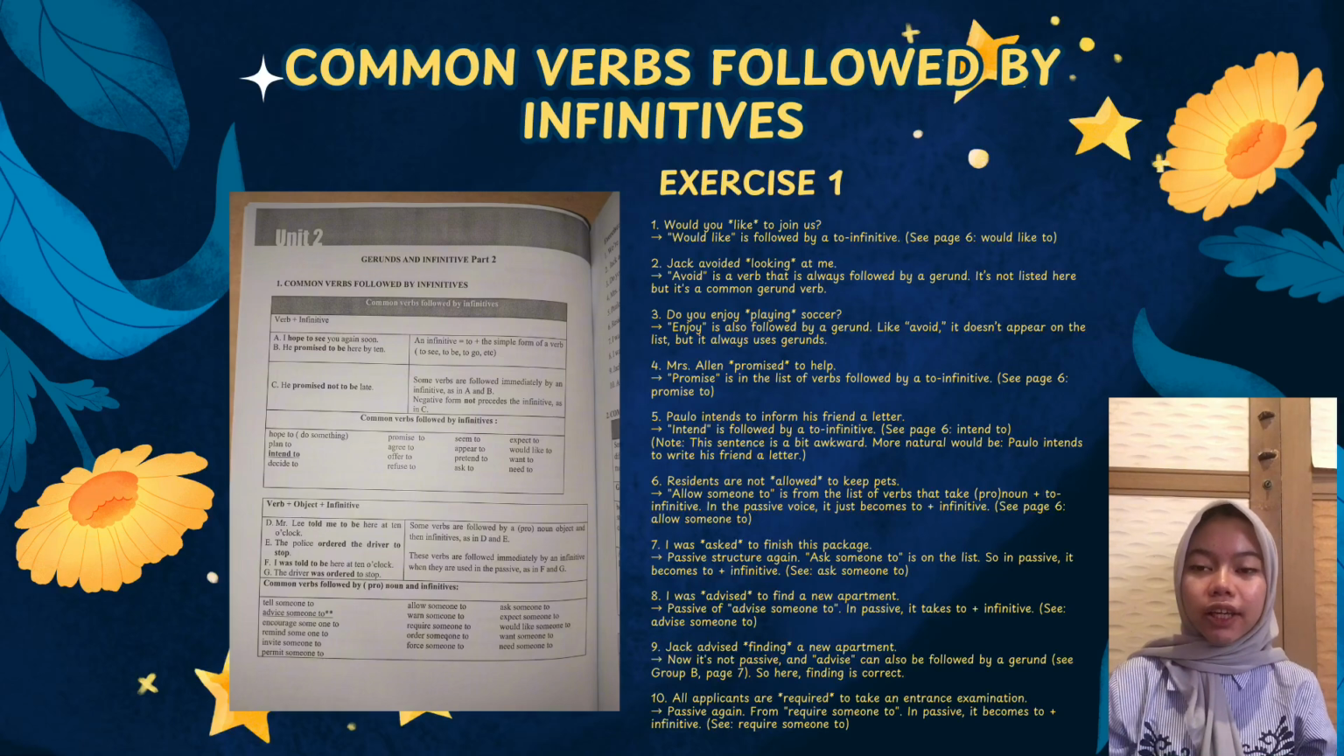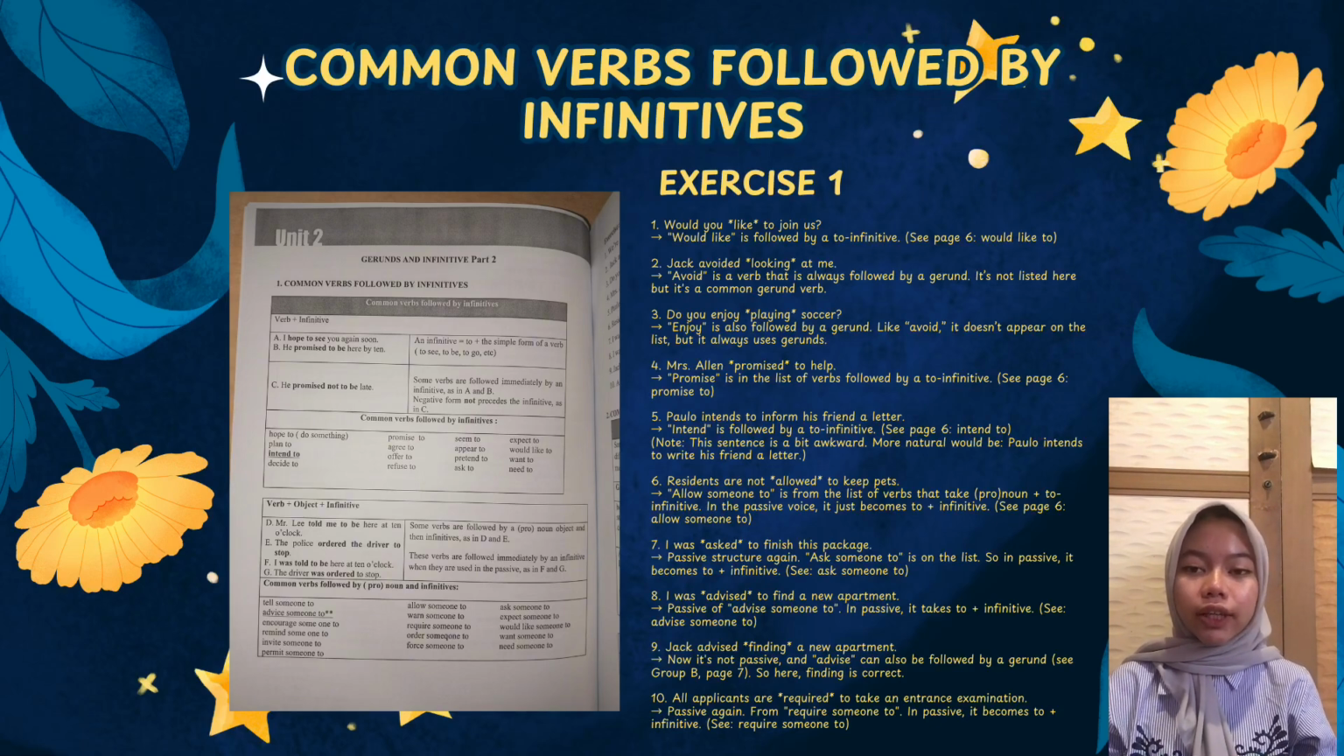You can see here the exercise with the explanation. Number 1, would you like to join us? Would like is followed by a to infinitive. Number 2, Jack avoided looking at me. Avoid is a verb that is always followed by a gerund. Number 3, do you enjoy playing soccer? Enjoy is also followed by a gerund.